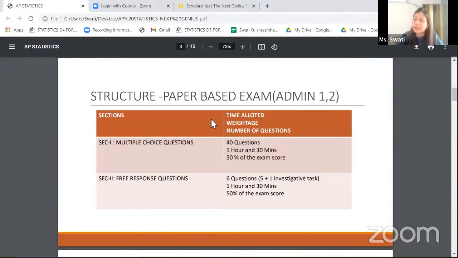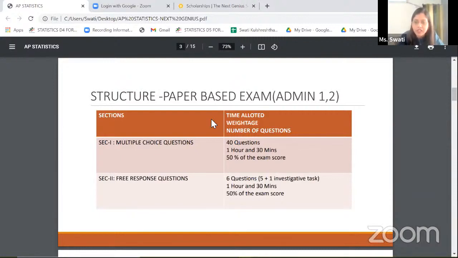So that means the regular testing as we used to know it earlier, which is to be held on 17th of May. Again, AP statistics initially was supposed to be happening on 13th of May, which has been delayed to 17th May due to a festival that is on the 13th of May. That's why. So we have two administrations again.